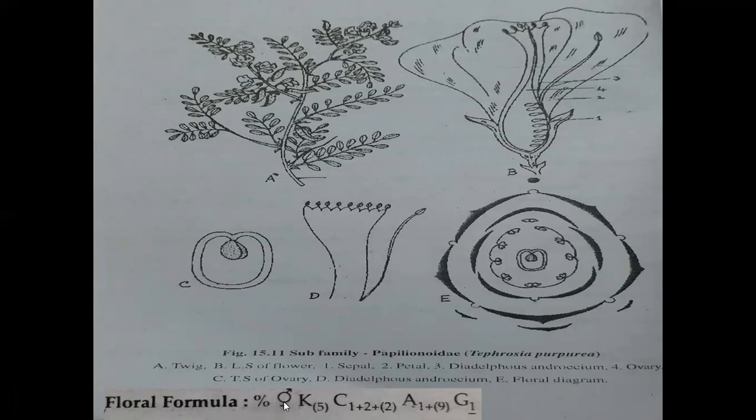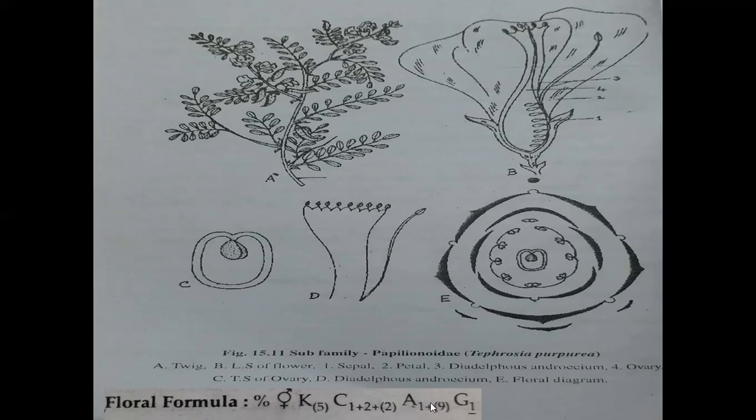Zygomorphic, bisexual. K5, the calyx is gamosepalous. C, the corolla has 5 petals, arranged in 1 plus 2 plus 2. One is the standard petal or vexillum, 2 are wings and 2 are keel petals. The keel petals are fused in position.